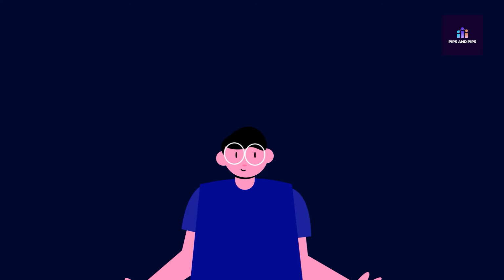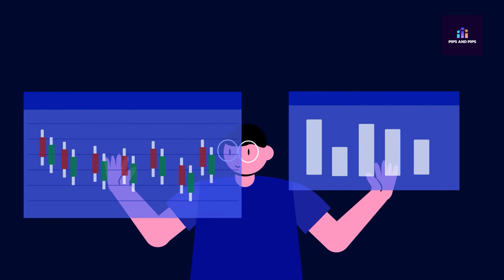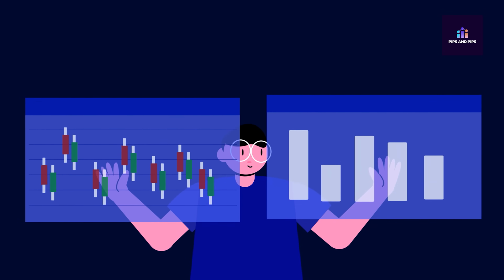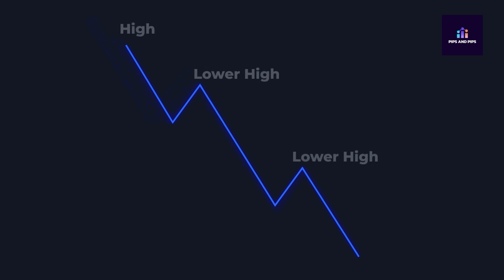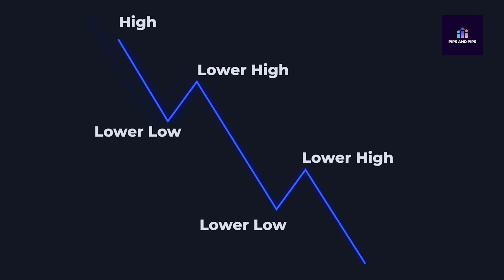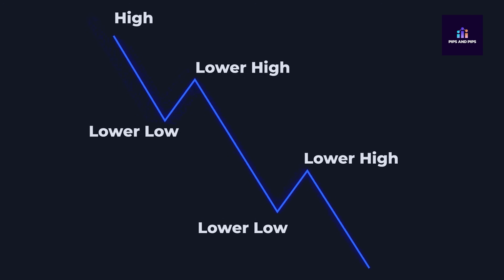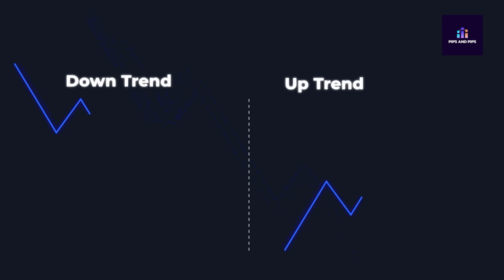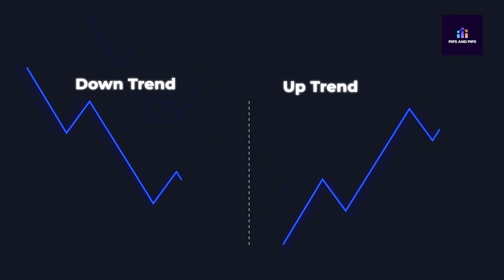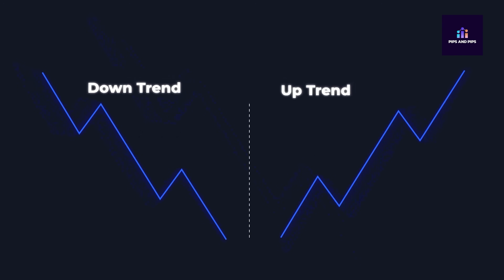But for trading, the most important thing is practice. Until you practice, you will not learn trading. So make sure to practice a lot. The same scenario applies in a downtrend as well. In a downtrend, the market makes lower highs and lower lows while moving downward, and it looks something like this. Now whether the market is in an uptrend or in a downtrend, how do we know that this trend will continue? I will explain that later in the video.